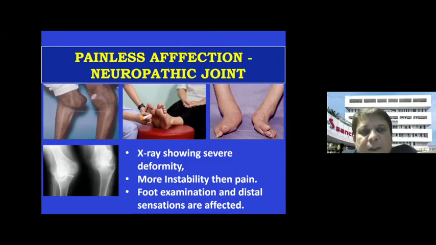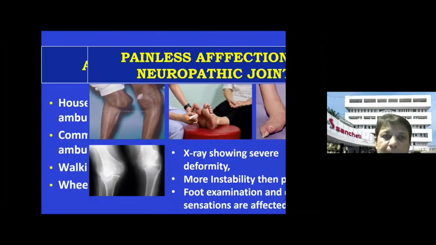Another history is that you should ask the type of pain, and sometimes the patient's knees are grossly deformed, but there is no pain, and this is the time you should suspect neuropathic joints. Therefore a history can very well tell you that this is a neuropathic joint.